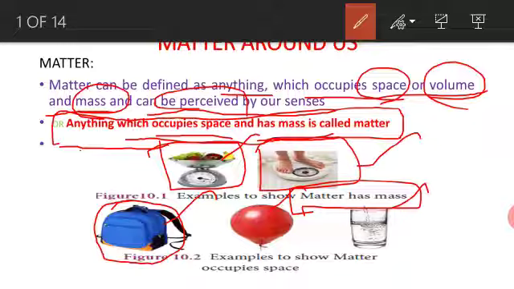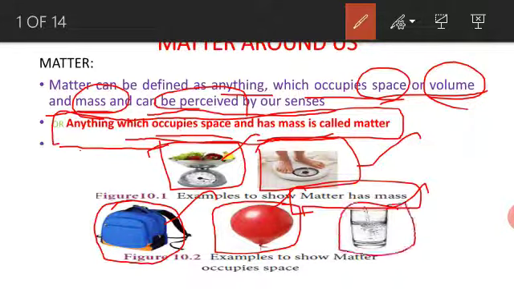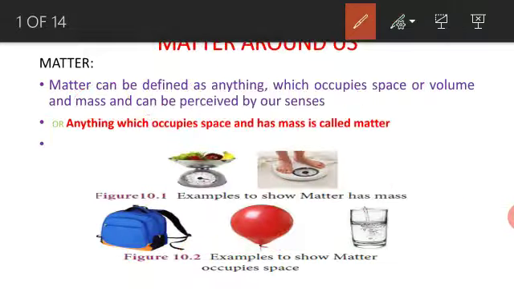The bag has some space, and a balloon also has some space. The air inside occupies some space, and the water also occupies some space inside the glass. Right. From that, what should we understand? Anything which occupies space and has mass. This is the mass, this is the space. Anything which occupies space and has mass is called matter. Are you clear, students? What does matter mean? Anything which occupies space and has mass is called matter.